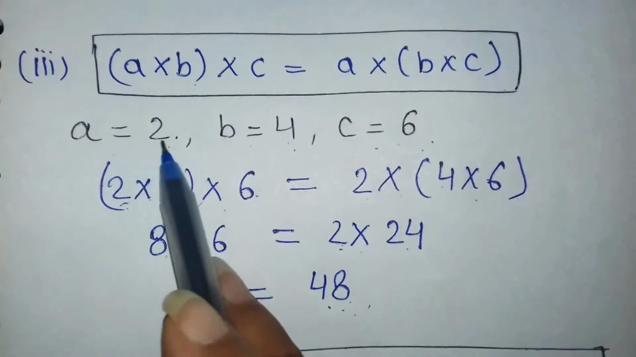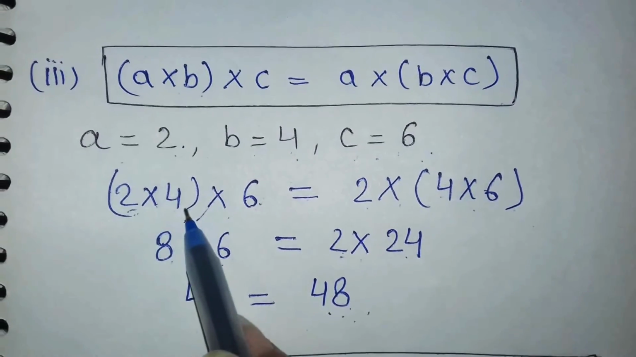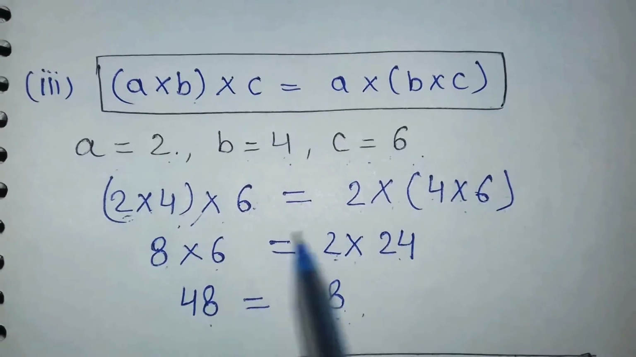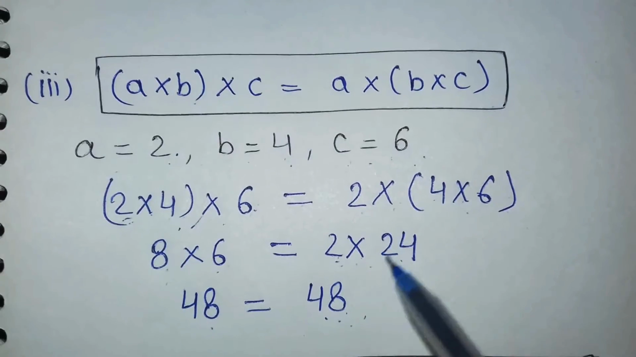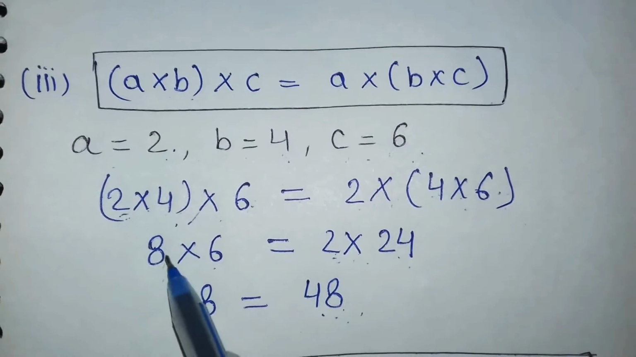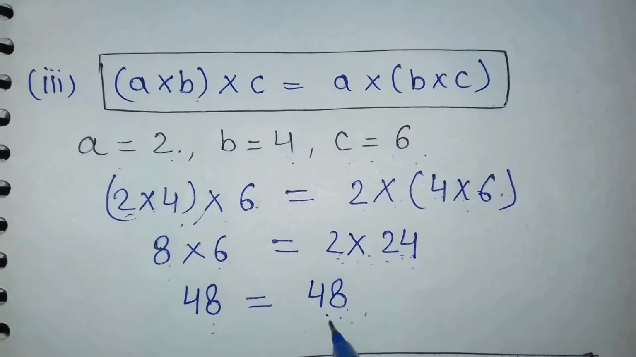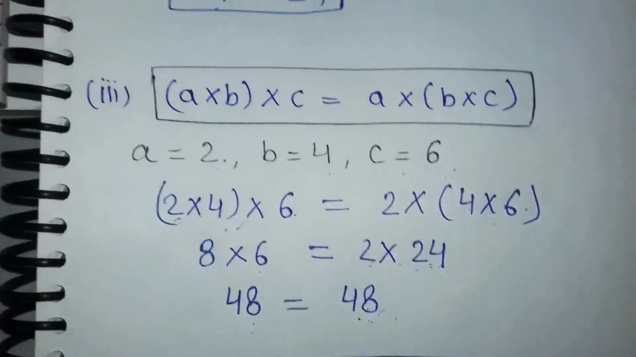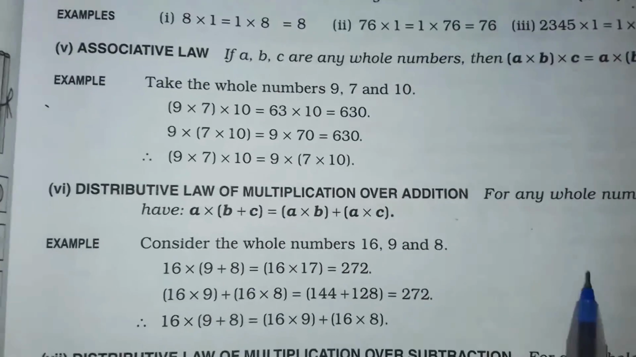So if we take a is equal to 2, b is equal to 4 and c is equal to 6, then 2 into 4 into 6 is equal to 2 into 4 into 6. So 2 4s are 8 into 6 is equal to 2 into 4 6s are 24. 8 6s are 48. 2 into 24 is 48. Both are equal. So this is associative law.